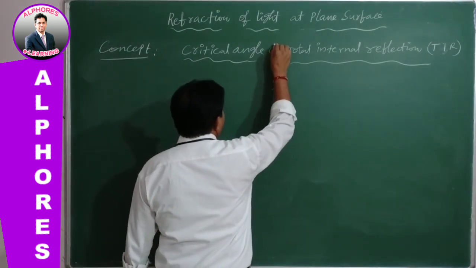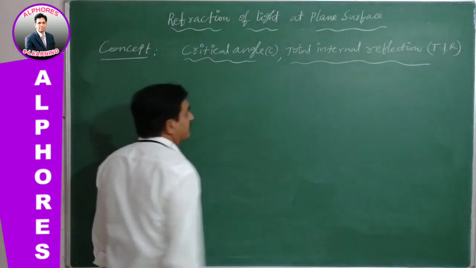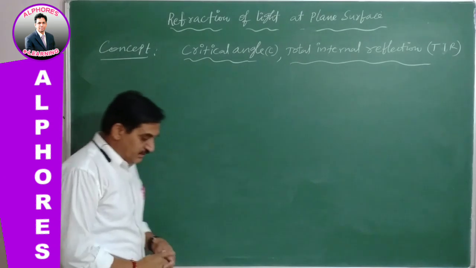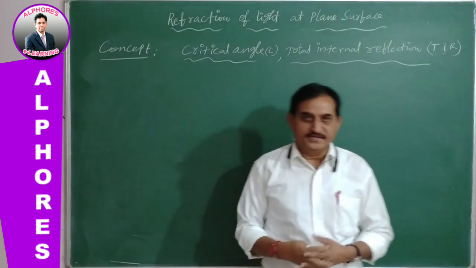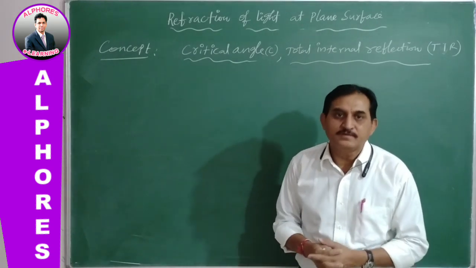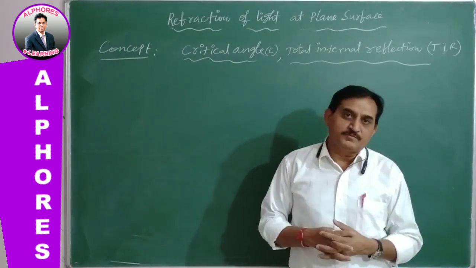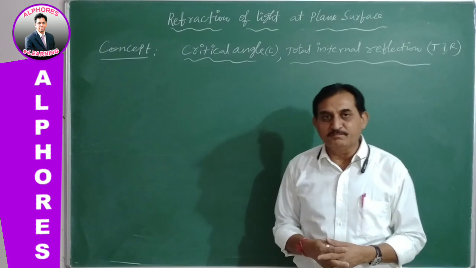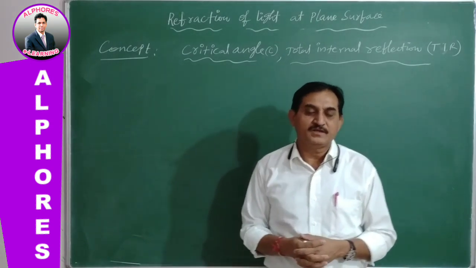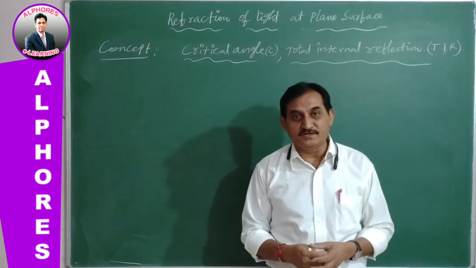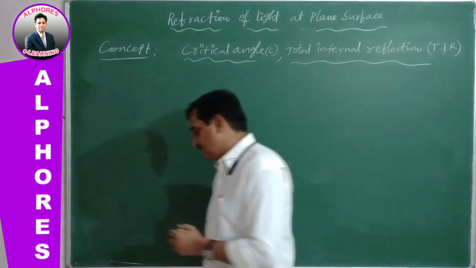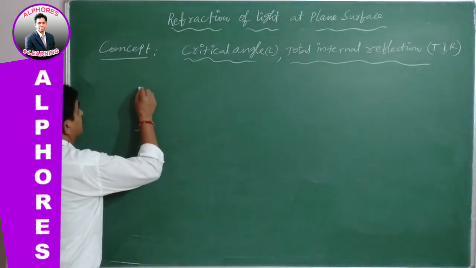Critical angle is generally represented by C. Now, as we know regarding the refraction of light, when the light is traveling from rarer into denser medium, it bends towards the normal. When the light is traveling from denser into rarer medium, it bends away from the normal. Let us consider a glass slab.